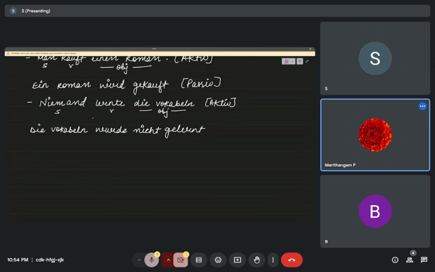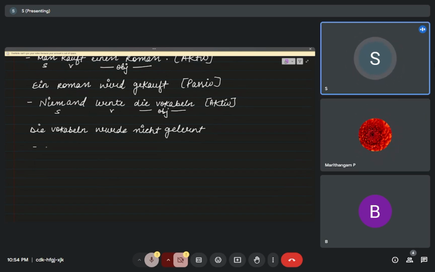Now one more last sentence. So: man trinkt viel Bier. Now the thing is, there is a subject, verb, adjective and object.